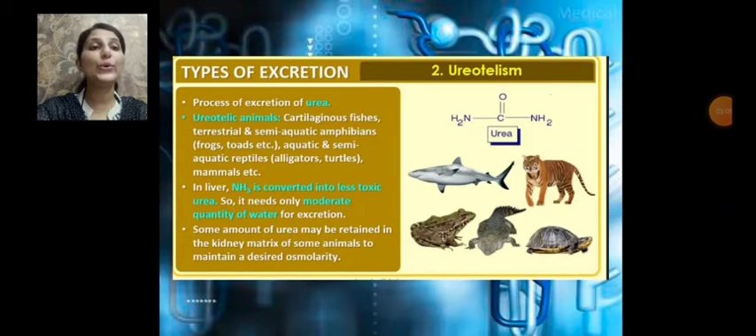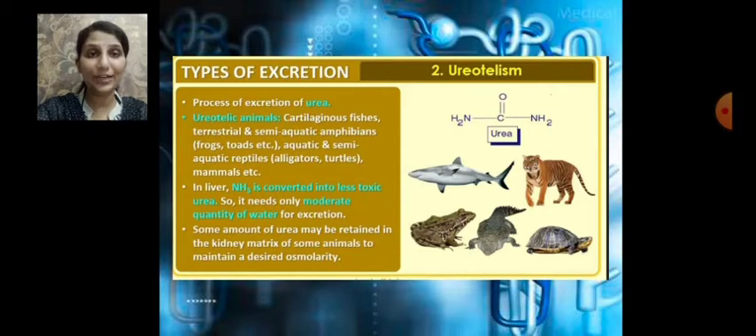Next is ureotelism. Ureotelism is the excretion of urea. As the name indicates, it is the expelling of urea. So which are the ureotelic animals? Cartilaginous fishes, terrestrial and semi-aquatic amphibians like toads and frogs, aquatic and semi-aquatic reptiles like alligators and turtles, and mammals. So we are ureotelic.